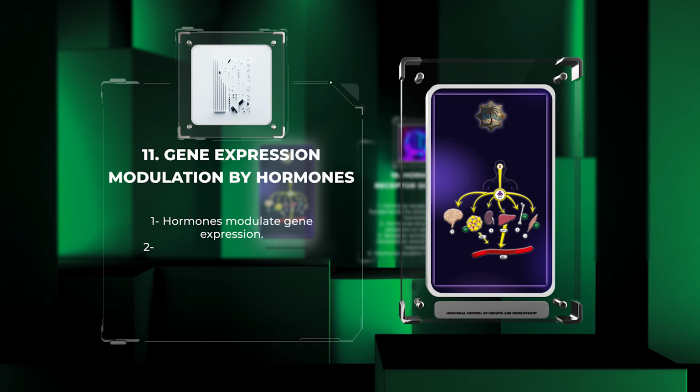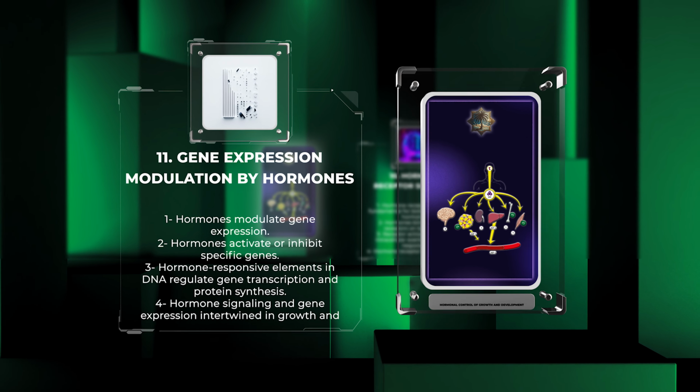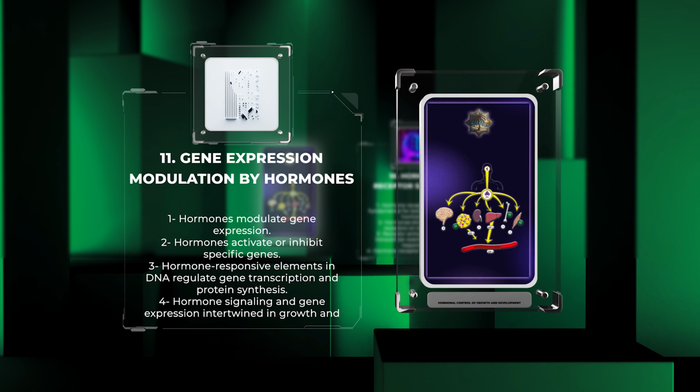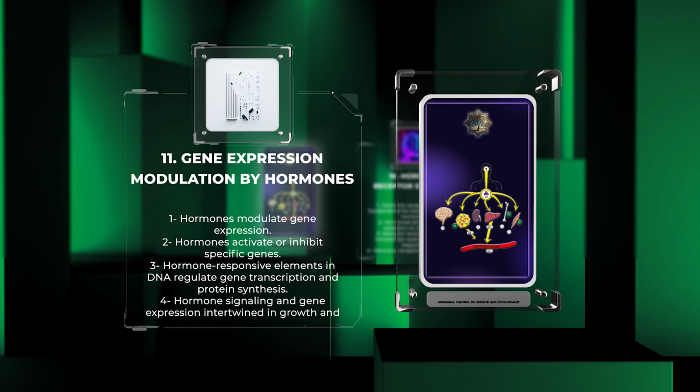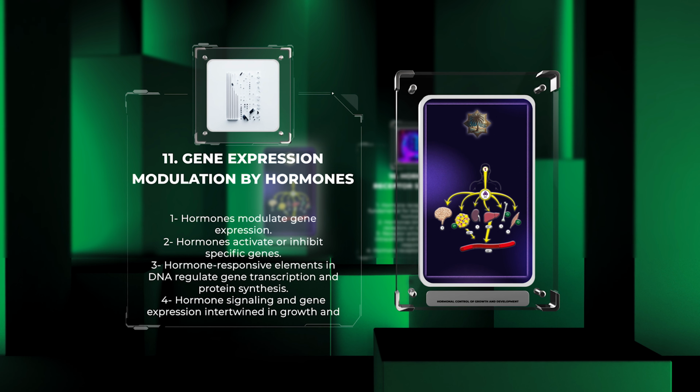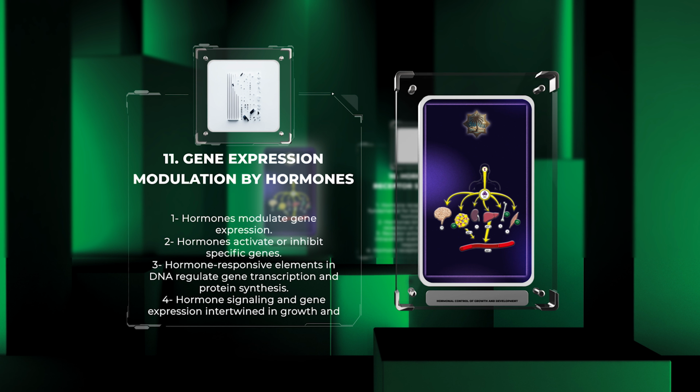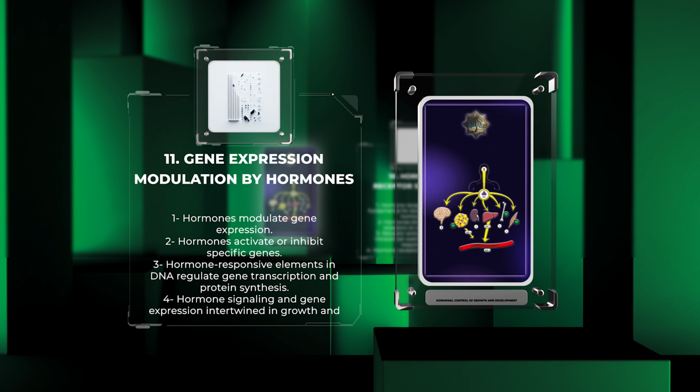Hormones possess the remarkable ability to modulate gene expression, influencing the production of proteins and ultimately shaping cellular behavior. Upon binding to their respective receptors, hormones can activate or inhibit specific genes, leading to the synthesis of proteins that drive growth, differentiation, or other cellular responses. Hormone responsive elements within the DNA sequence enable the binding of hormone receptor complexes, ultimately regulating gene transcription and subsequent protein synthesis. Appreciating the intricate interplay between hormone signaling and gene expression is essential for understanding the mechanisms by which hormones shape growth and development.